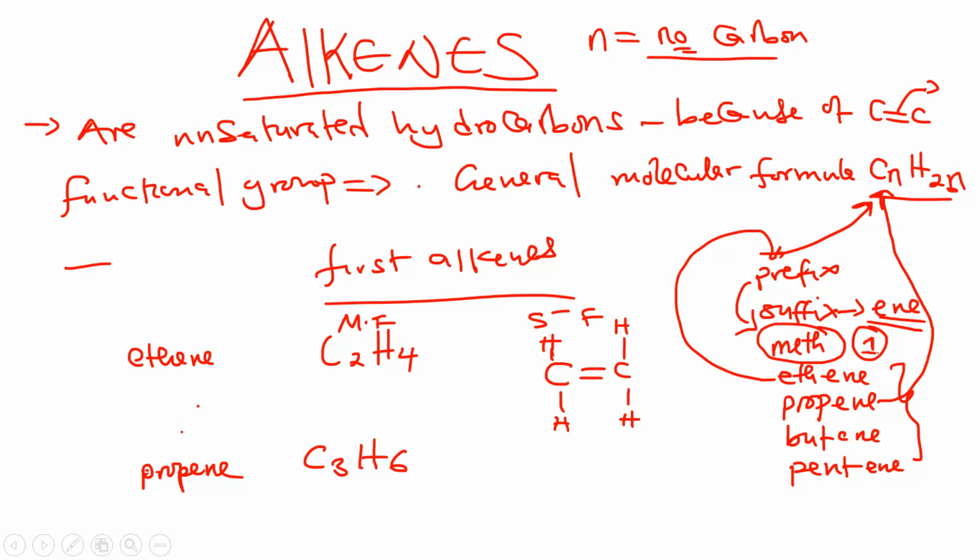So in other words, the easy way to master this is that the number of hydrogens is just double the number of carbons. If I have 3 carbons, then you just double the number. That gives the number of what? Hydrogen. Remember, these are hydrocarbons, so they contain only hydrogen and carbon.